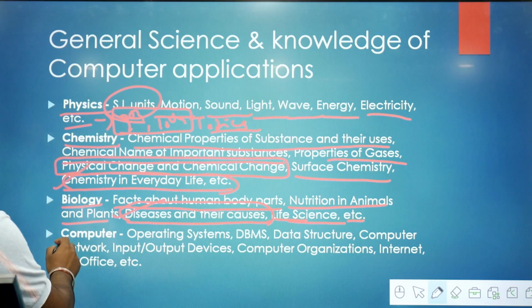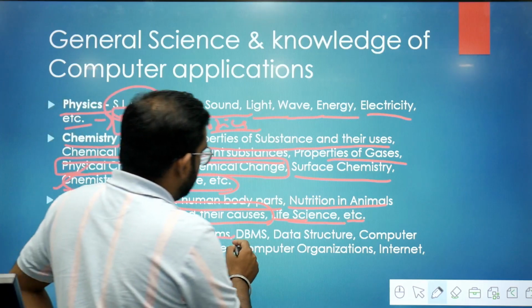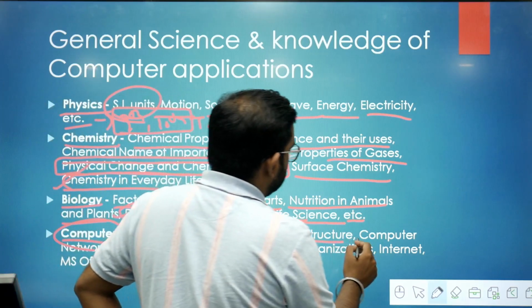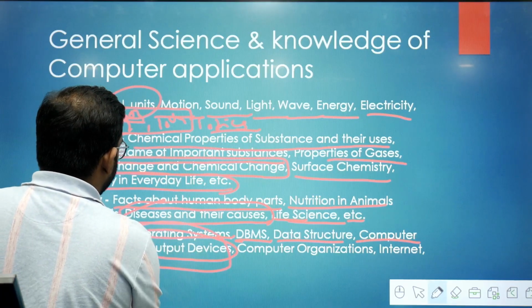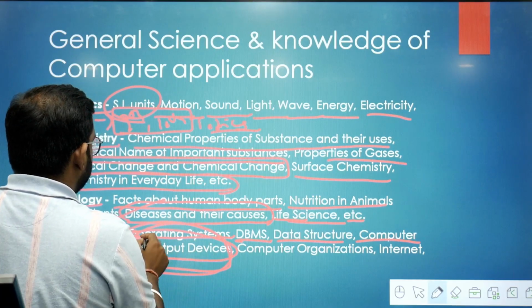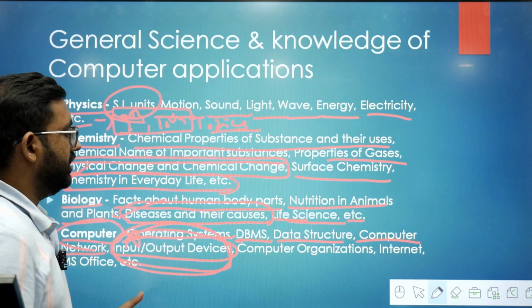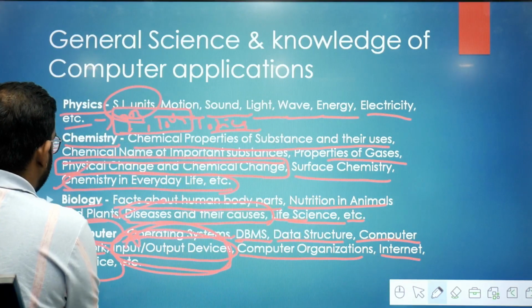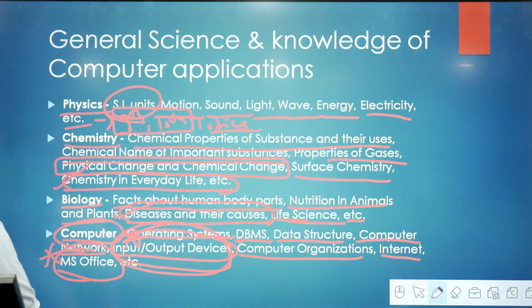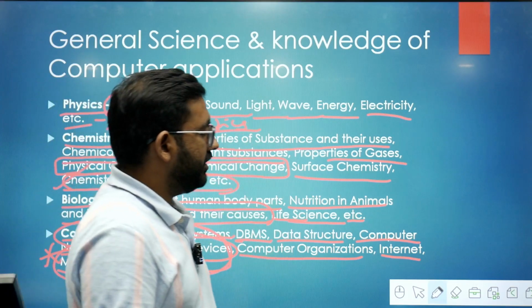In the computer part, you should know about the operating system, database management system, data structure, computer network, input and output devices. Here input and output devices is very important. You should know which is the input device, which is the output device and their examples. Computer organization, internet, MS Office is also very important here. So these are the topics you should do in the general science and knowledge of computer applications part.